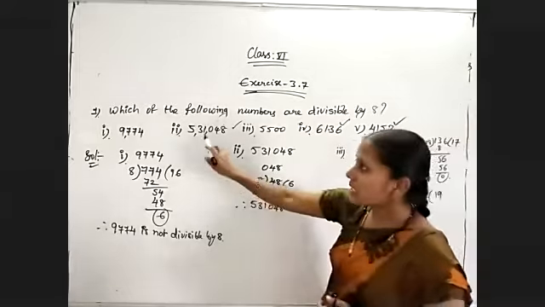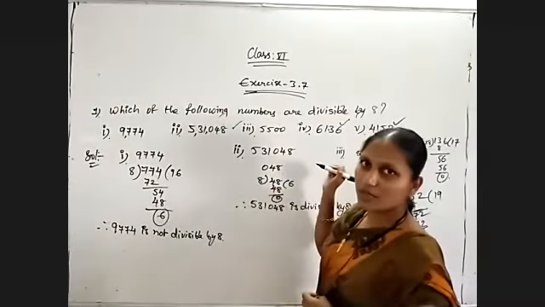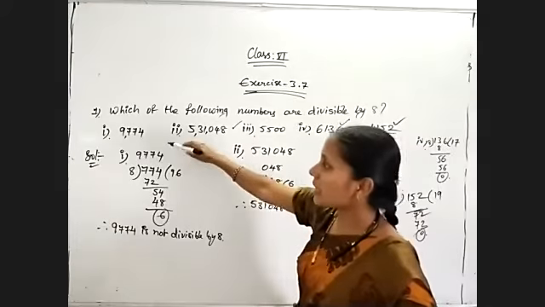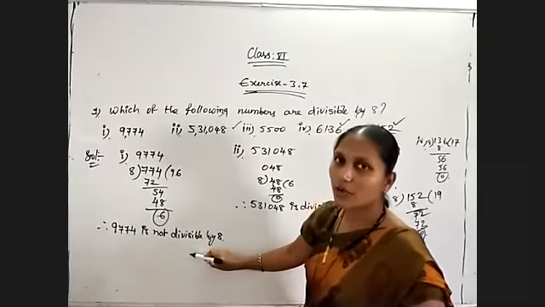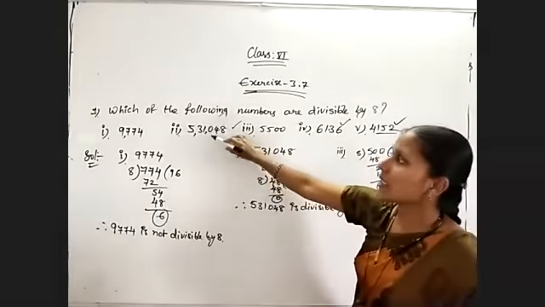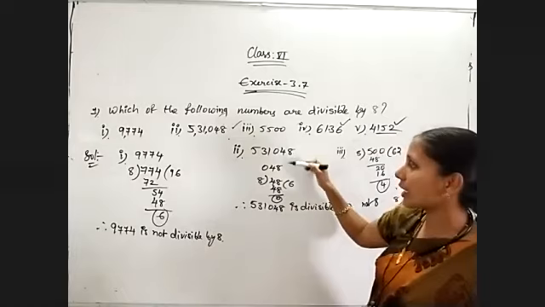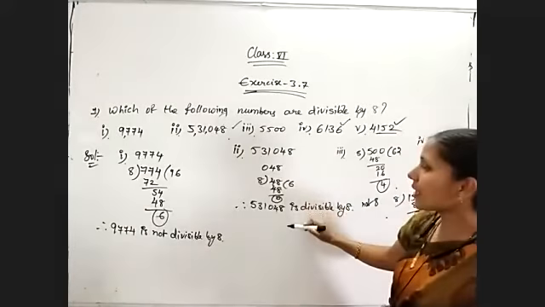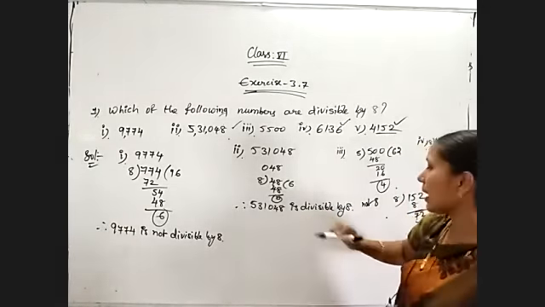Remember, if the last 3 digits are divisible by 8, then the complete number is divisible by 8. 774 is not divisible by 8. That's why 9774 is not divisible by 8. And coming to the next number, 048 are the last 3 digits. 048 is nothing but 48. 48 is divisible by 8. So the complete number, 5,31,048, is exactly divisible by 8.